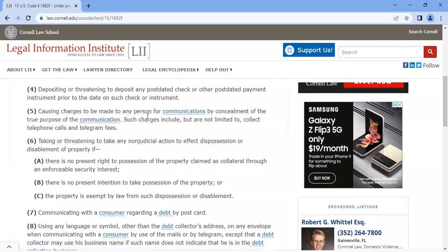Causing charges to be made to any person for communication by concealment of the true purpose of the communication. Such charges include, but are not limited to, collect telephone calls and telegram fees. So let's read it one more time: causing charges to be made to any person for communication by concealment of true purpose. Basically, they can't charge you for phone calls and whatnot.